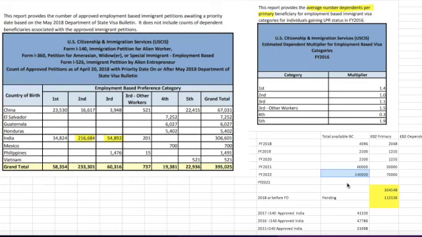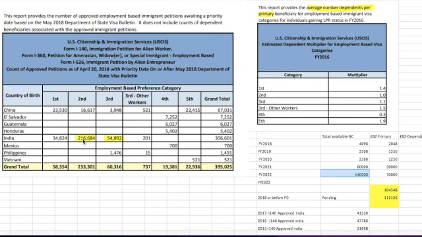Now, there's some bright side to it, correct? What we don't know is how many of these 2016 immigration petitions are duplicates.